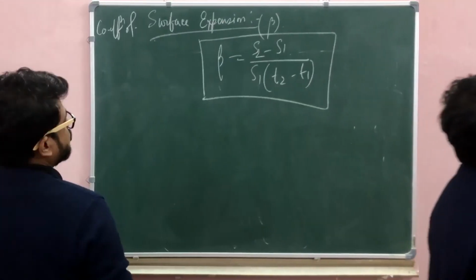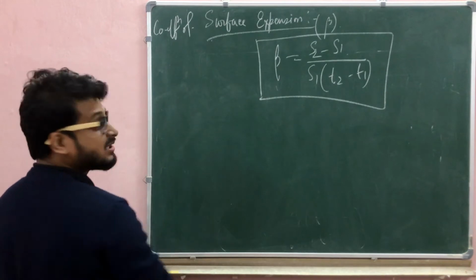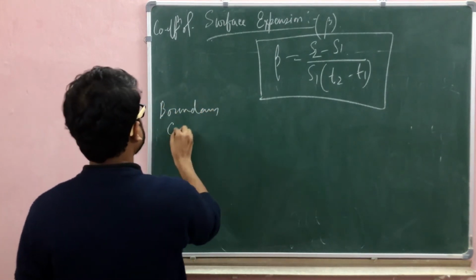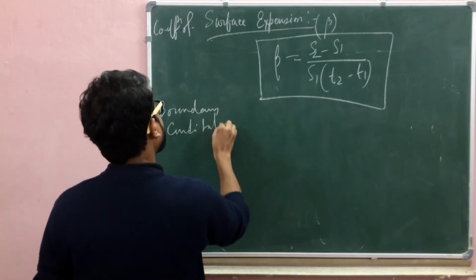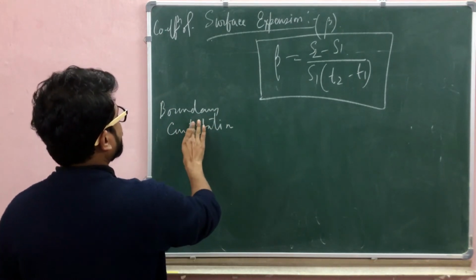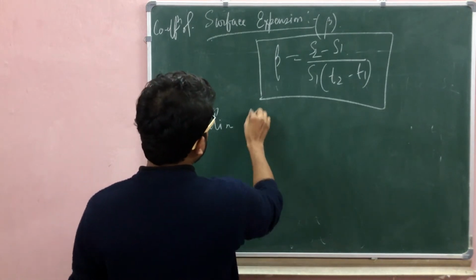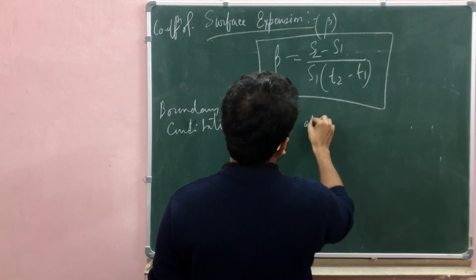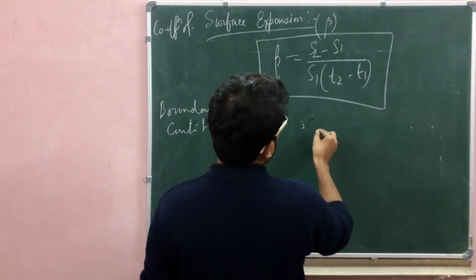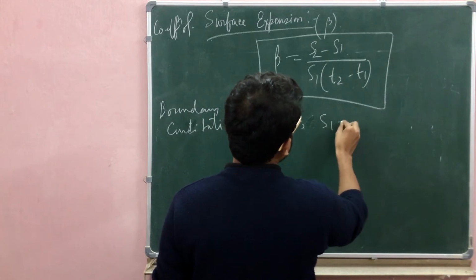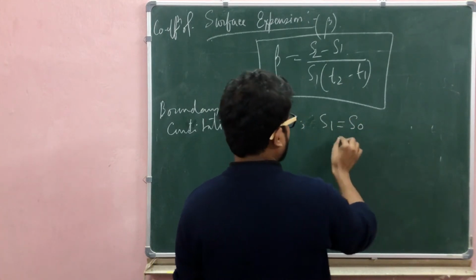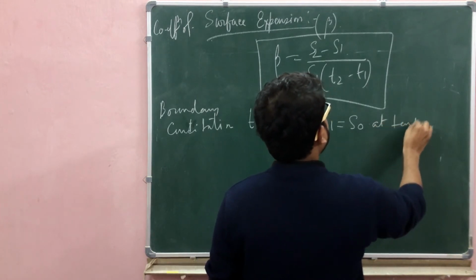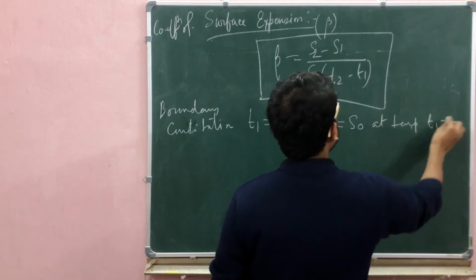Okay, so now applying the boundary condition. If we choose T1 equal to 0, then S1 equals S0, the initial surface at temperature T1 equal to 0.